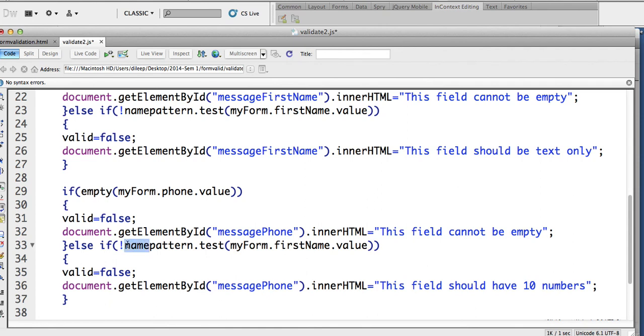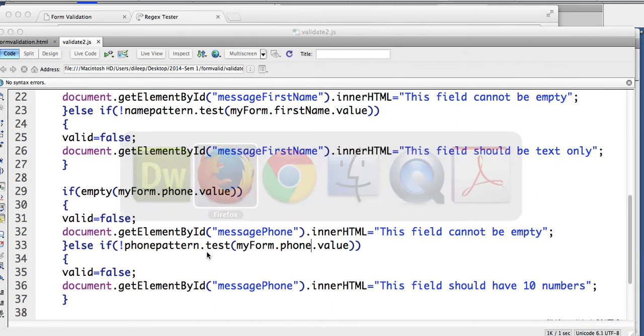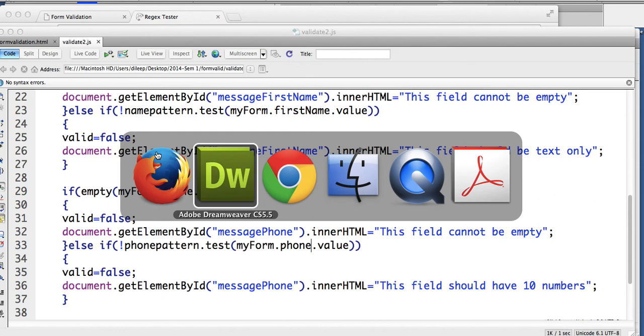And this was phone pattern. This was phone value. That looks okay. And let me try again.